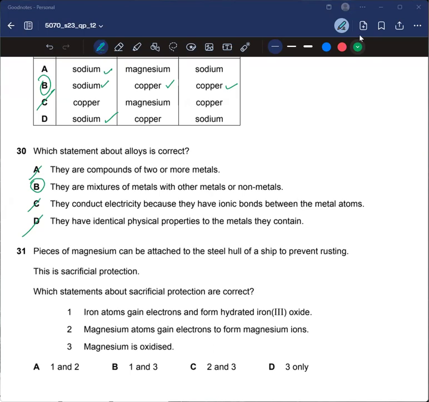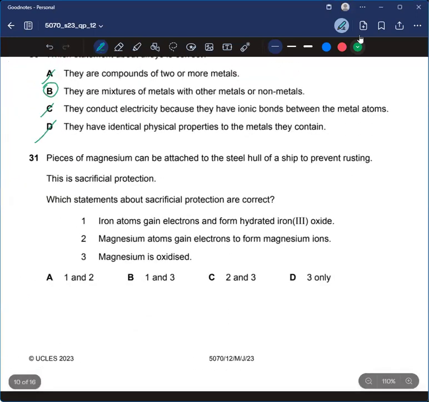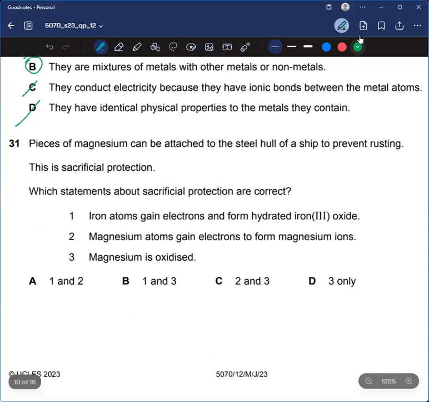So today we'll be solving question number 31 and onwards for 5070 paper 1 variant 2 May June 2023. So let's begin. Question number 31. Pieces of magnesium can be attached to the steel hull of a ship to prevent rusting. Okay, this is sacrificial protection. Which statements about sacrificial protection are correct?